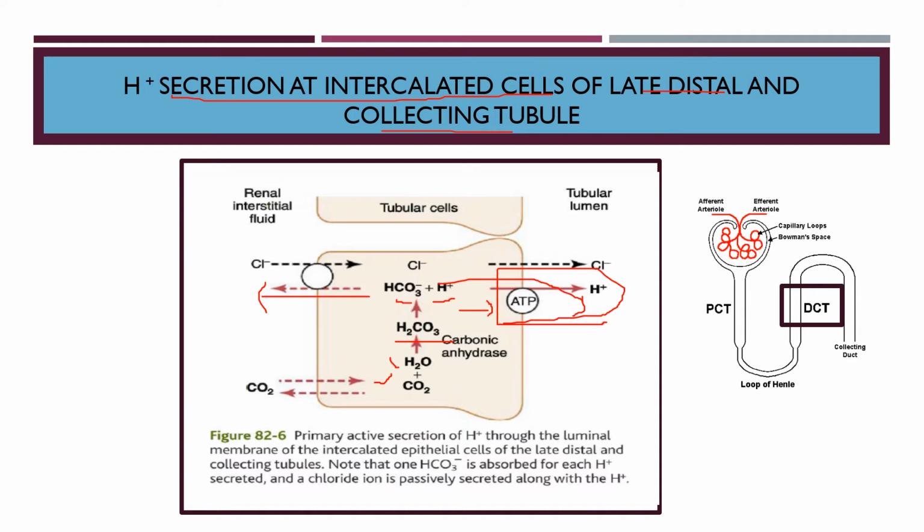So both the secretion of H+ and the reabsorption of bicarbonate use a different mechanism in the late distal convoluted tubule and in the collecting duct. The main difference is that H+ moves across the luminal surface by an active H pump instead of any counter transport, as occurs in the proximal convoluted tubule.